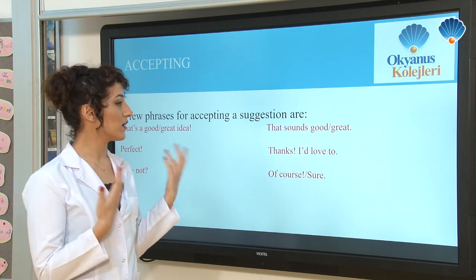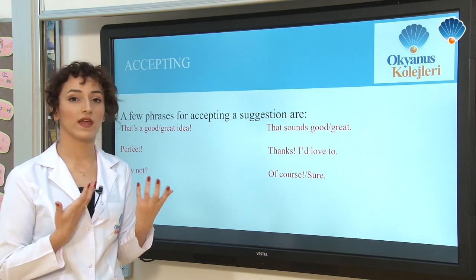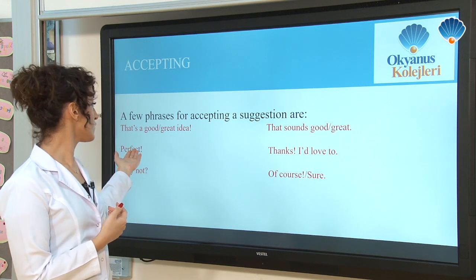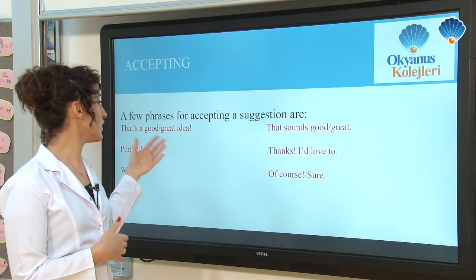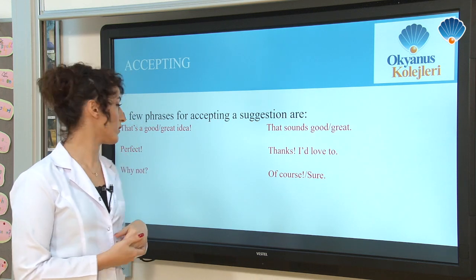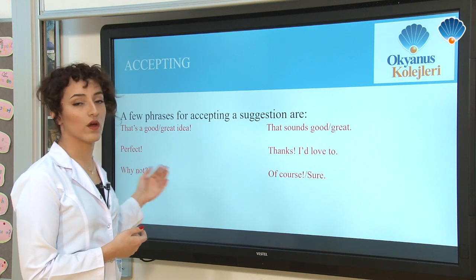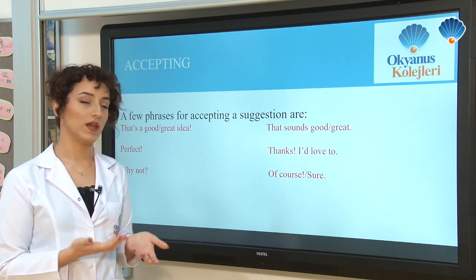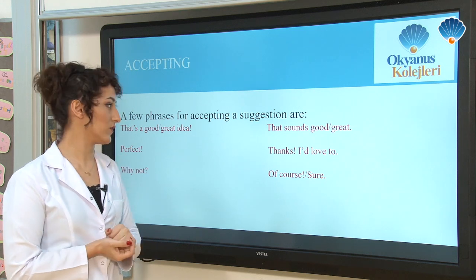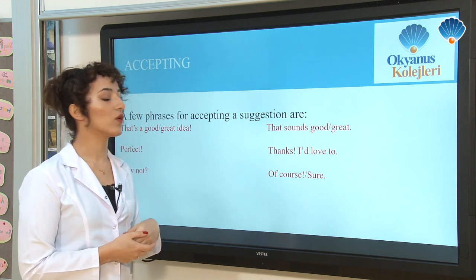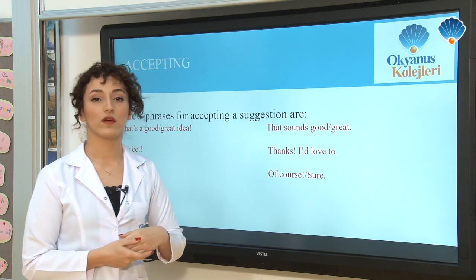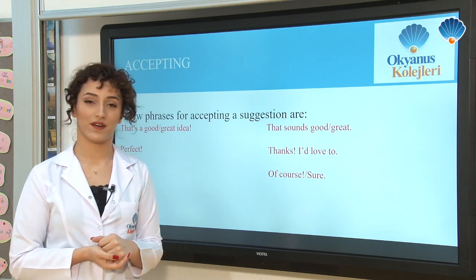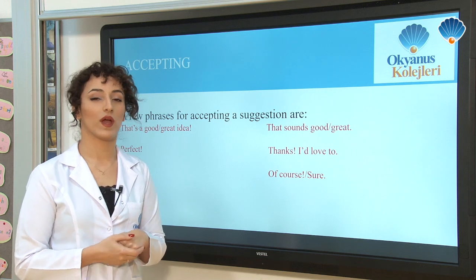As you can see, these are the classic, cliche ways to say yes to a suggestion. That's a great idea. You can use any positive adjective here to accept the suggestion or offer. Perfect, or why not? Why not looks like a negative form, but actually it has a positive meaning. That's why it is included in the accepting part. That sounds good or great, or you can put any positive adjective here. Thanks, I would love to. Of course, sure. These are the classical ways to say yes to an offer.